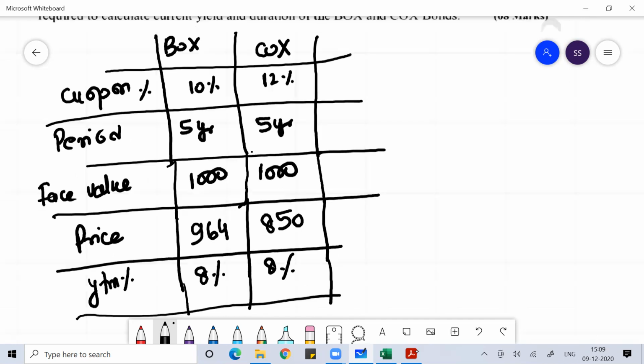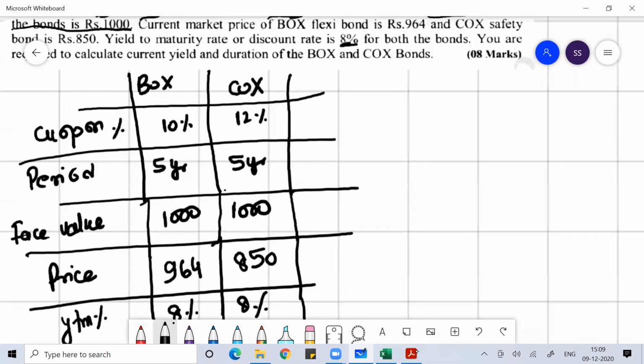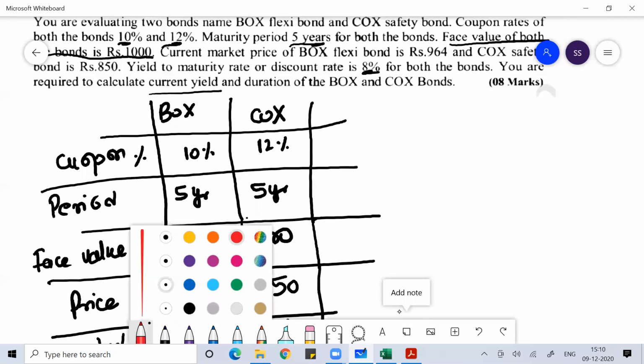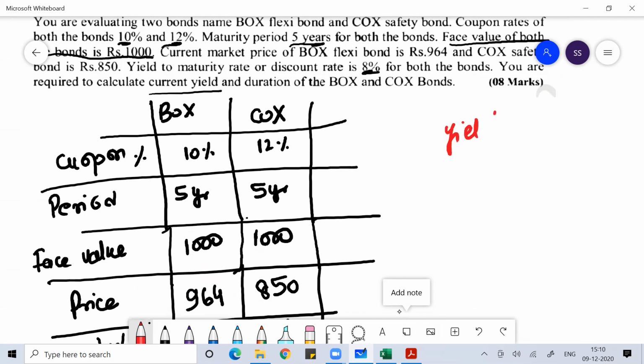The yield till maturity is 8% for both the instruments. So what you have to do is calculate the current yield. What do you mean by current yield? There are two yields. Yield means return. Whenever we use the term yield, yield means return.